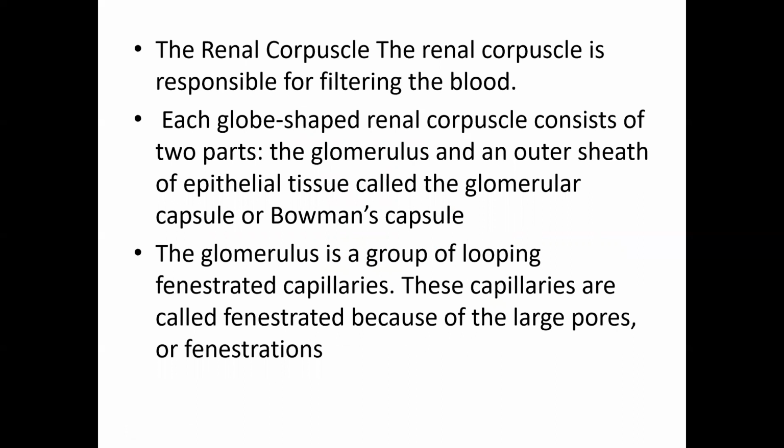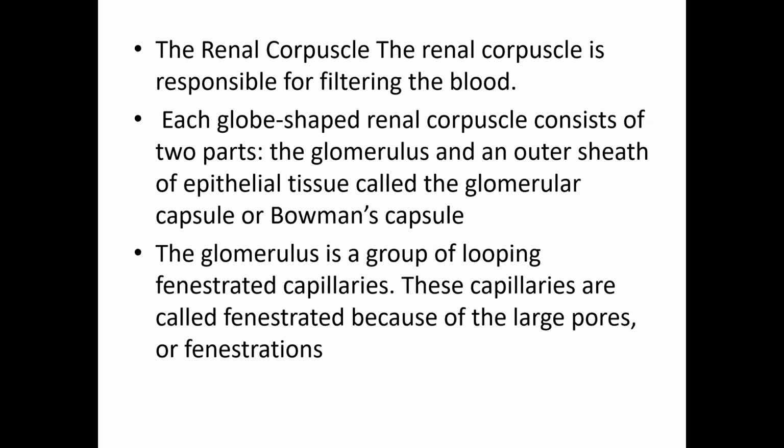Each globe-shaped renal corpuscle consists of two parts: the glomerulus, and an outer sheath of epithelial tissue known as Bowman's capsule. The glomerulus is a group of blood capillaries.